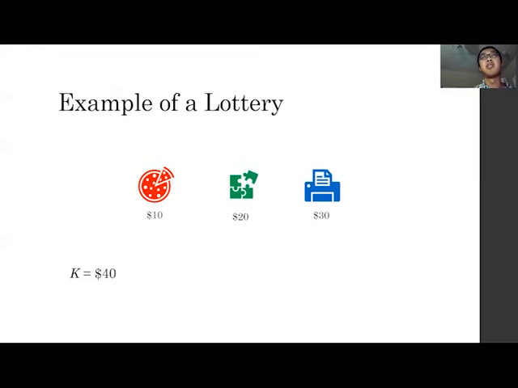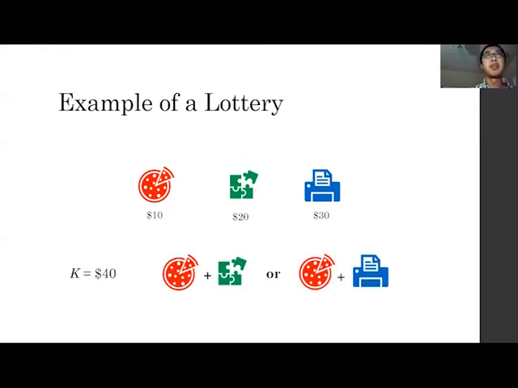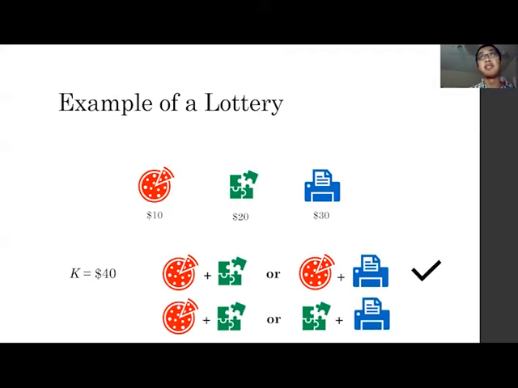So here's an example of a lottery. A pizza is $10 and a puzzle is $20, a printer is $30, and we are allowed to spend $40 on them. So a valid lottery is as follows. We randomize over selecting a pizza and a puzzle, or a pizza and a printer. But the following is not a valid lottery: randomizing over pizza plus puzzle and puzzle plus printer, because sometimes we spend more than our budget.